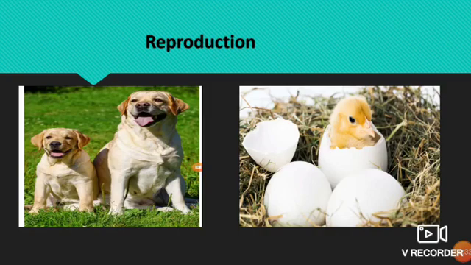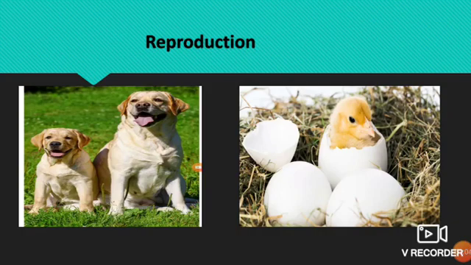What is reproduction? A living thing produces another living thing like itself. This process is called reproduction. That means a living thing gives birth to a young one of its own kind. This is called reproduction. Some animals give birth to their young ones and some animals lay eggs.